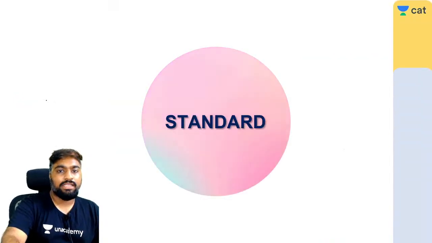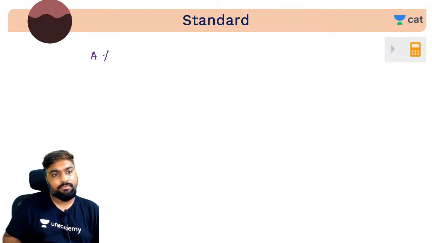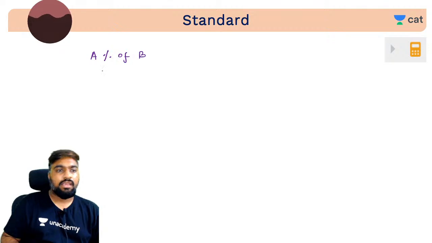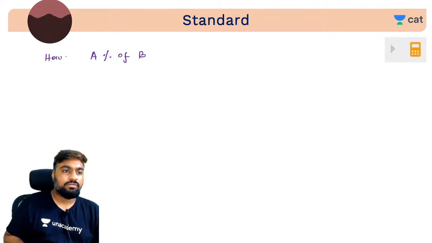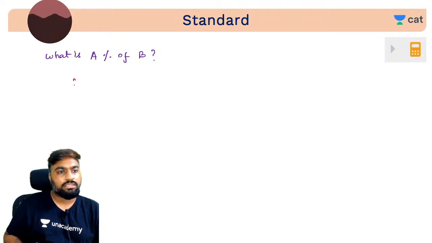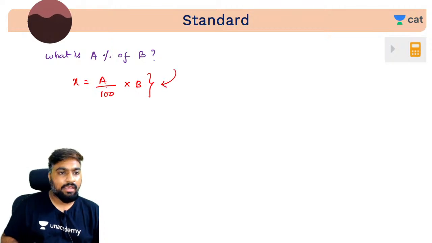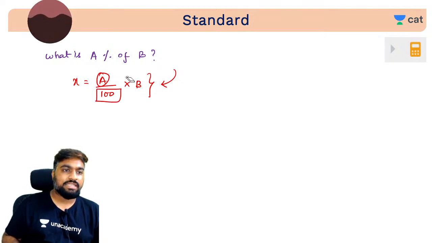Chalo, so let's talk about standard calculation, right? Standard calculation, if you want to find out what is a percentage of b, you use the standard translation table, right? Translation table use karo aur calculate karo. So a percentage of b kaise calculate karenge? a percent of b, correct? This is your standard way of doing this.